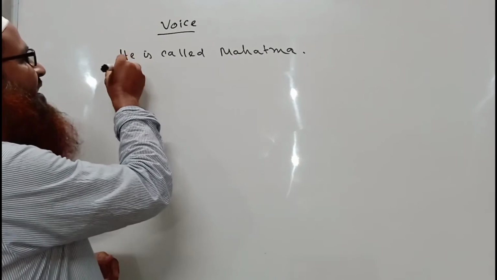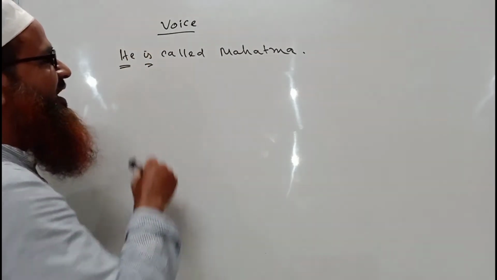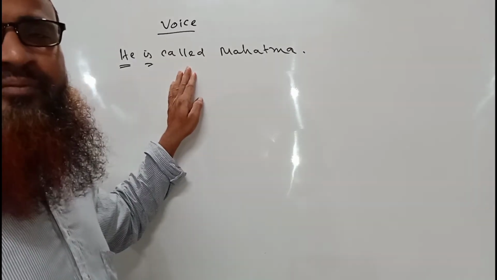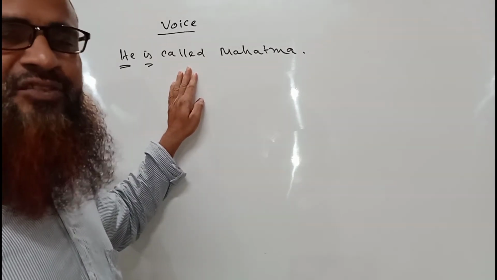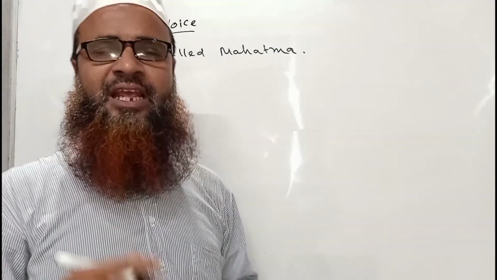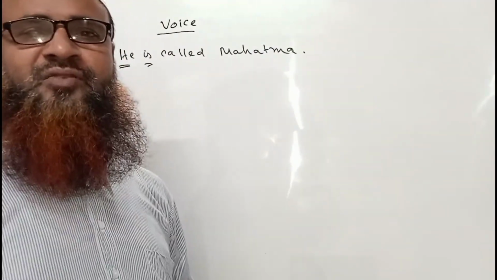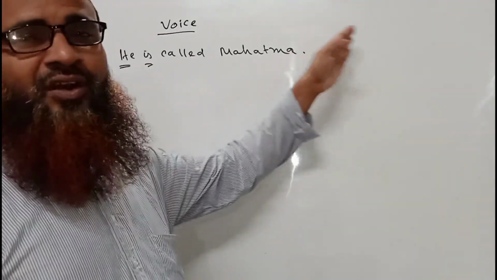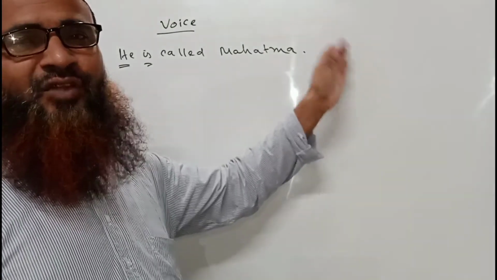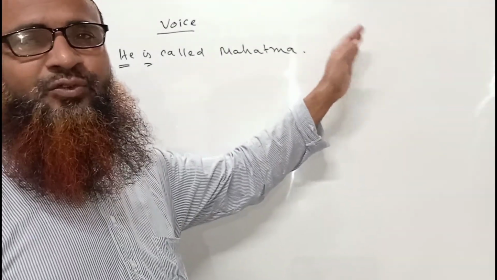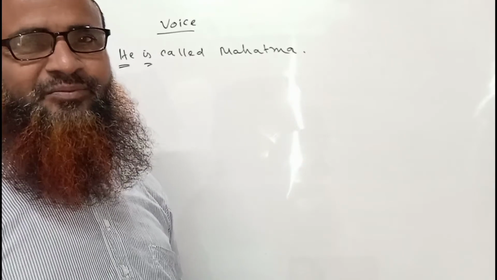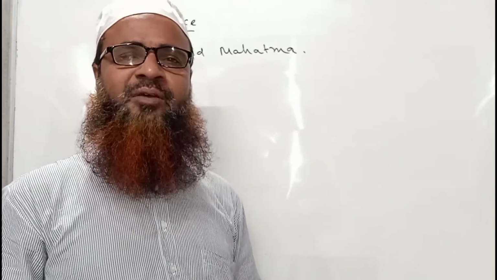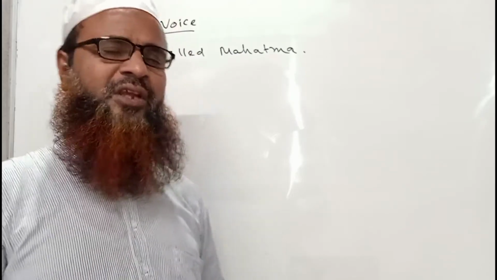Because here the subject is he and the verb is is, and after the verb we have used called, the past participle form of call. If there is a verb in its past participle form, that is the passive structure. But there is no by or doer of the action, because it is not necessary to write by and the doer of the action in some sentences, because without them the meaning becomes more vivid, or more clear.